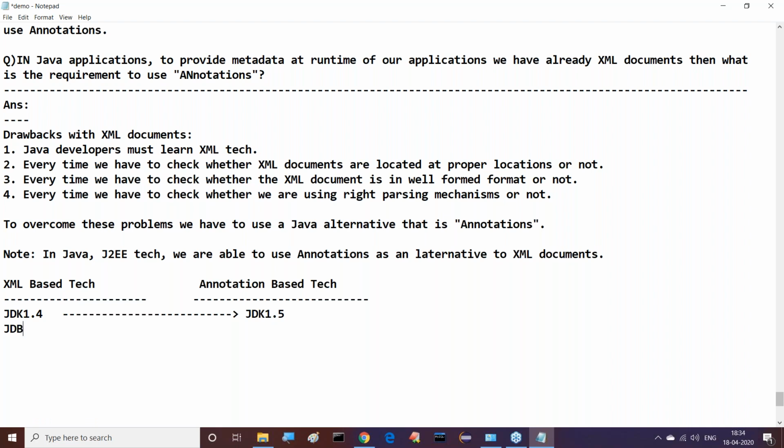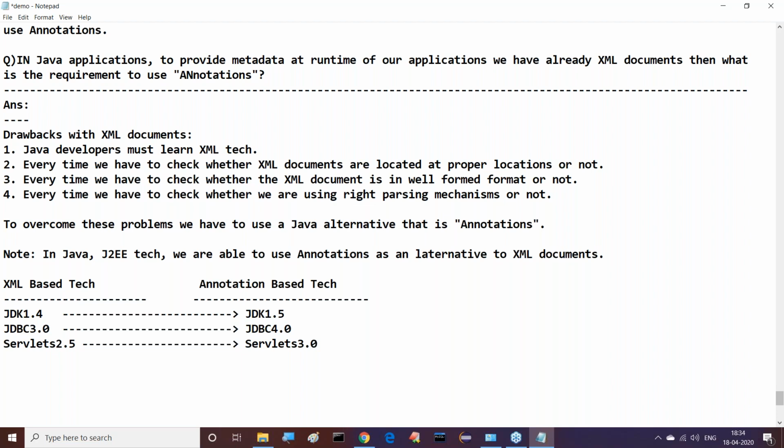Next one is which one? Then JDBC 3.0, up to that, XML only. One or two situations we are able to use. JDBC 4.0 onwards, we are able to have which one? Annotations. Next one is Servlets 2.5 version, XML based. Servlets 3.0 version onwards, annotations are used.